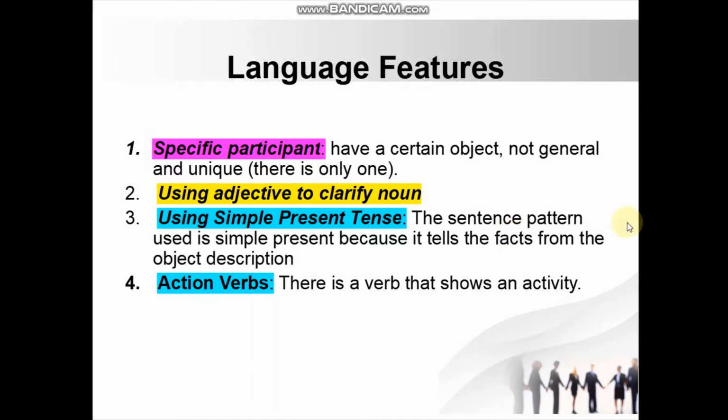Remember that the sentence pattern used is simple present because it tells the facts from the object descriptions. Okay, so action verbs is the language feature of descriptive text, number four. What does it mean? There is a verb that shows an activity.